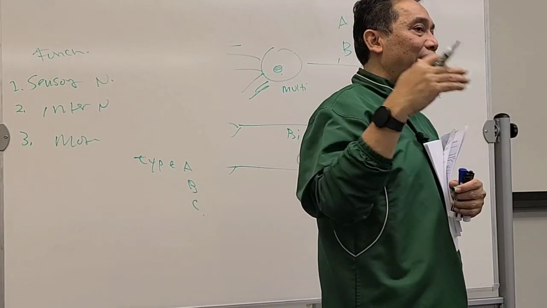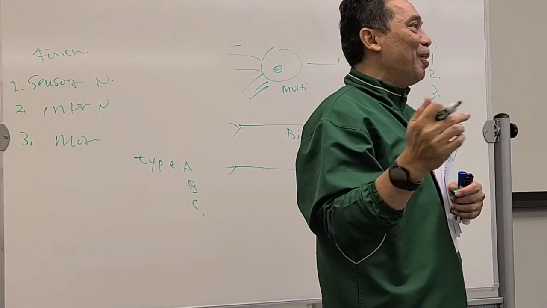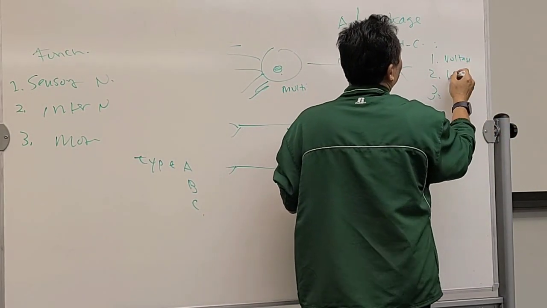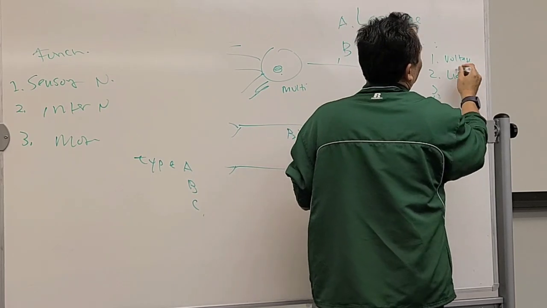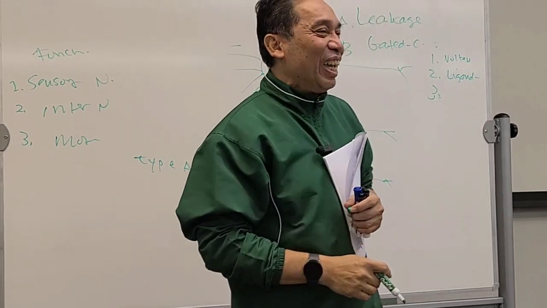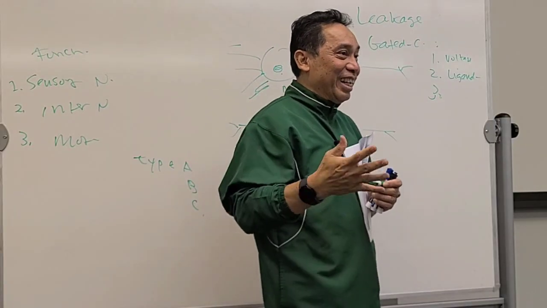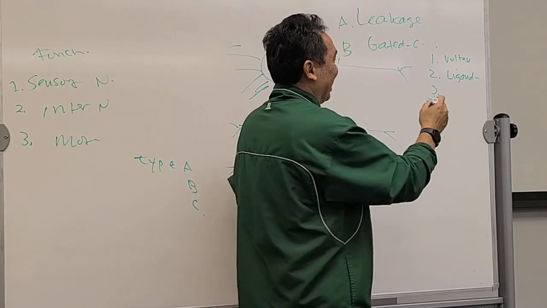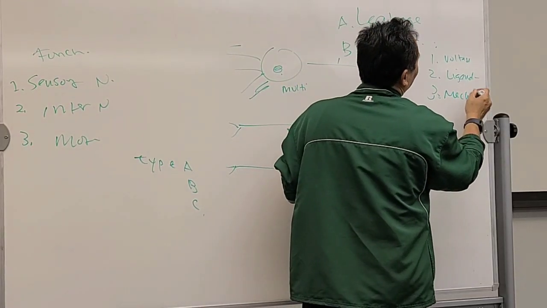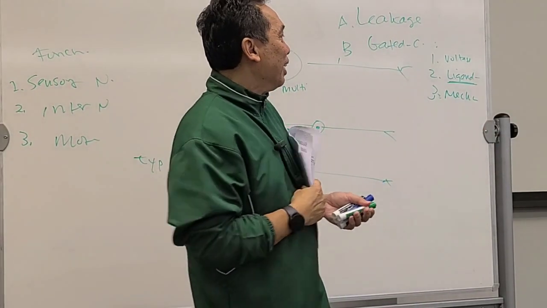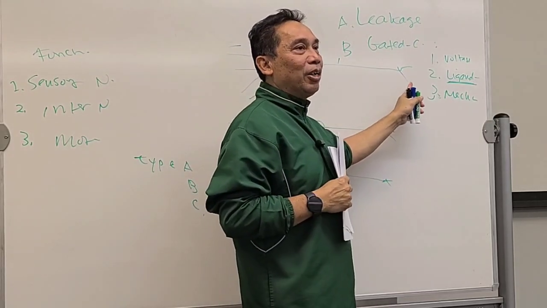If it opens because of a chemical, it's called a ligand channel. If it opens because of mechanical touching or pressure, that's mechanical. Make sure if I put it in the question, you know which one is this.